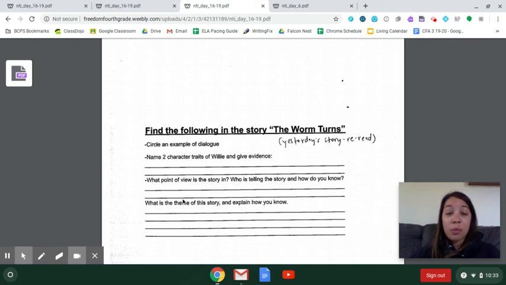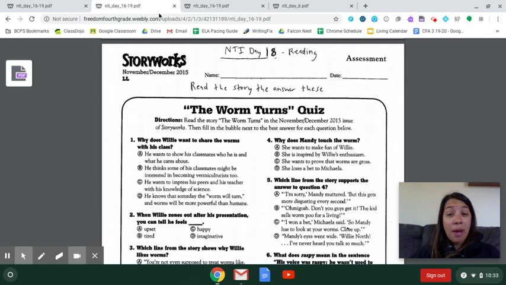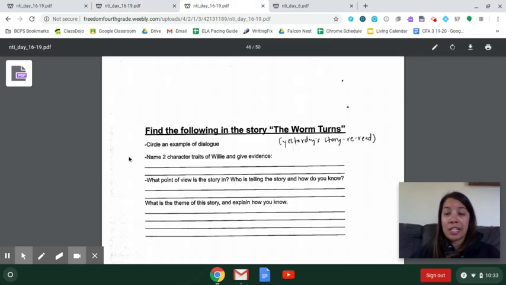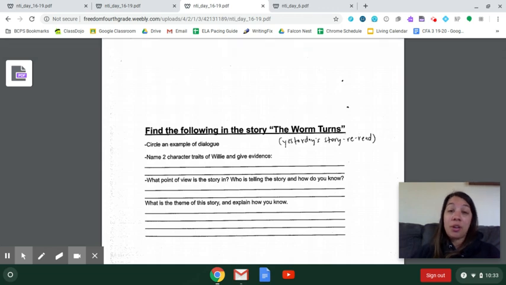The last question says, what is the theme of this story and how do you know? We know theme. And you can even use that question yesterday about how the character changed to help you know what is the theme of this story? What is the lesson that the character learned and how do you know?